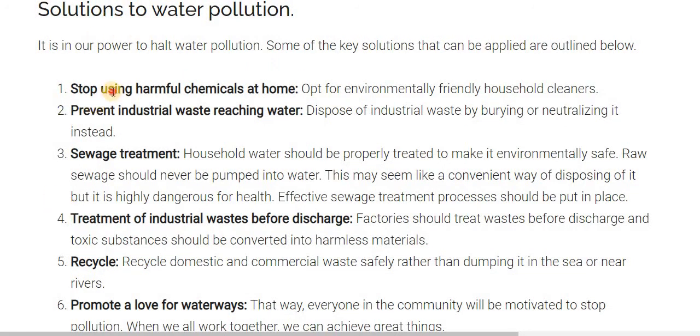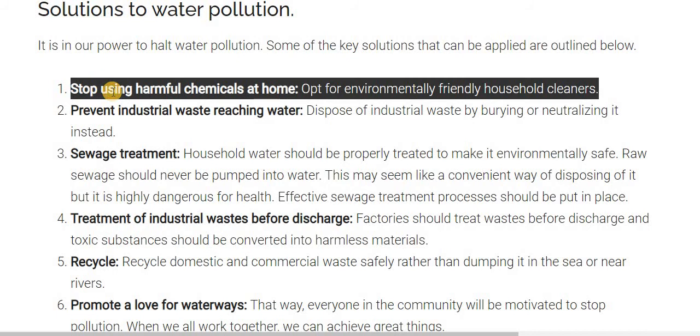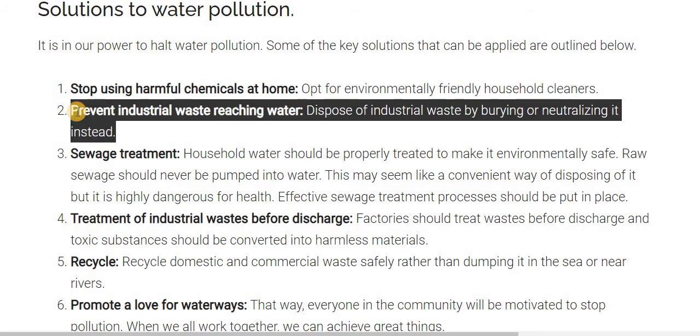First, stop using harmful chemicals at home, meaning whatever we are using should be eco-friendly. The second one is to prevent industrial waste from reaching water, meaning dispose of industrial waste by burying or neutralizing it instead.